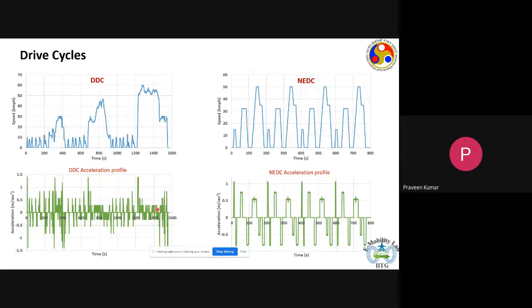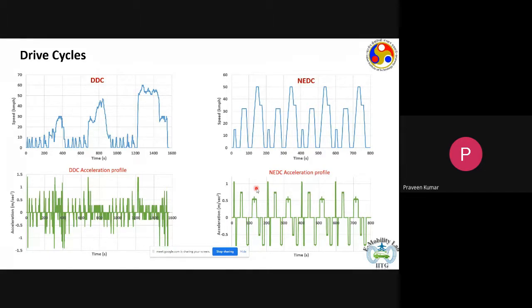Okay, just the acceleration part. So if you look at the acceleration, then in case of Delhi drive cycle, the acceleration comes close to 1.5 meters per second squared. Whereas in case of NEDC, the acceleration is hardly 1.1 or 1.2 meters per second squared. So higher acceleration means the machine has to produce higher torque. And there are very frequent accelerations in DDC, whereas in case of NEDC, there are not many frequent acceleration durations.